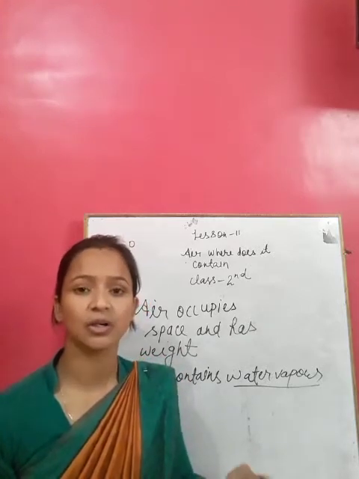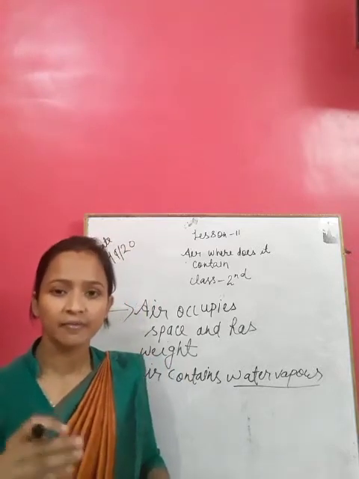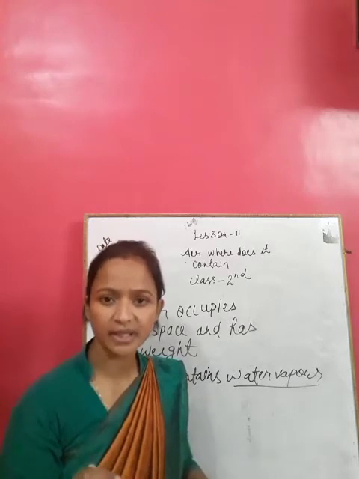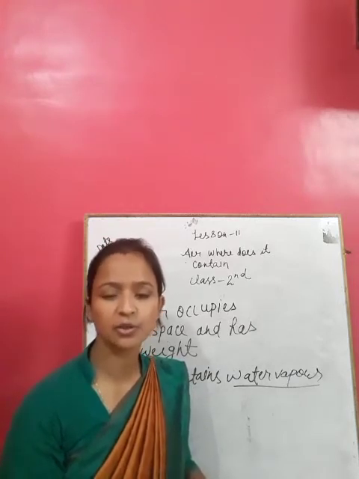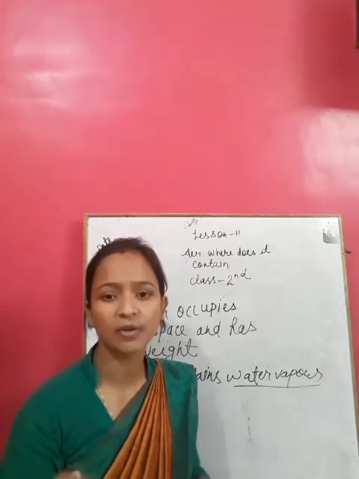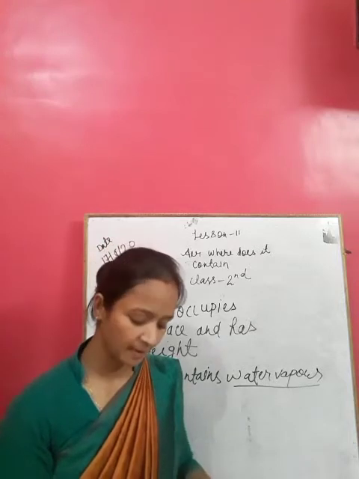When water changes into gas, this gas is called water vapor.